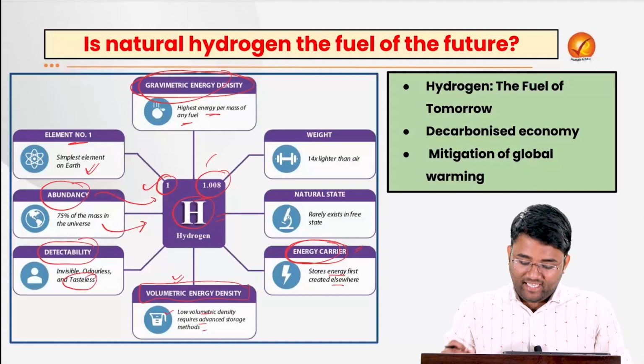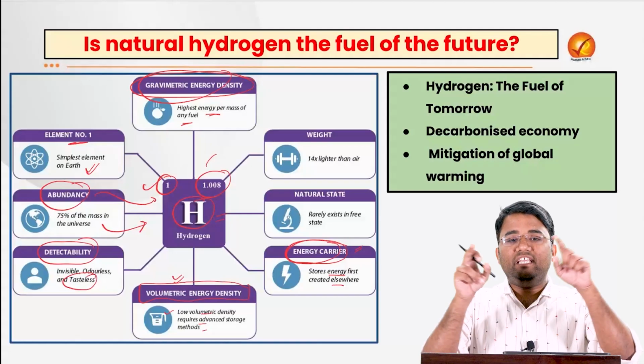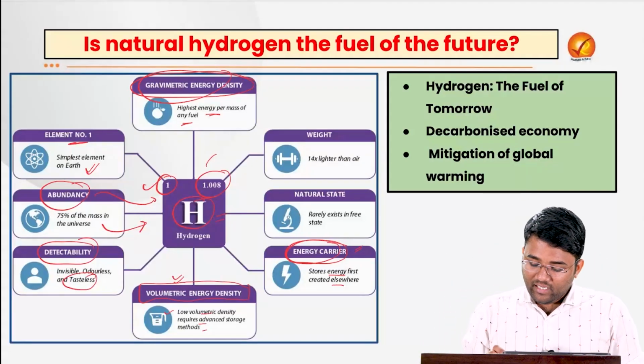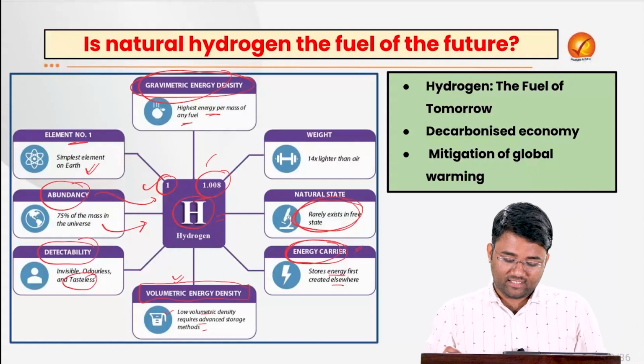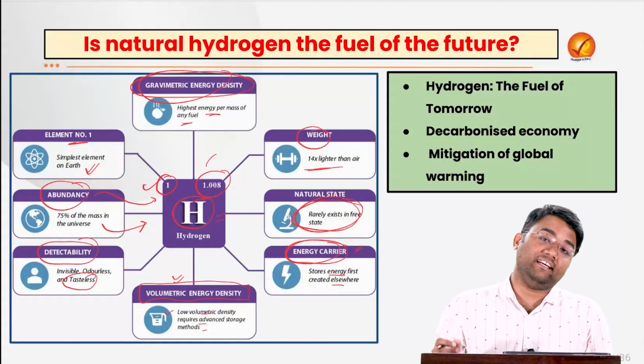So what we can say is that while hydrogen is light, its low volumetric density means we need big tanks, which is the trade-off, or one of the issues. Also, it rarely exists in its free or natural state, and hydrogen is 14 times lighter than air itself.